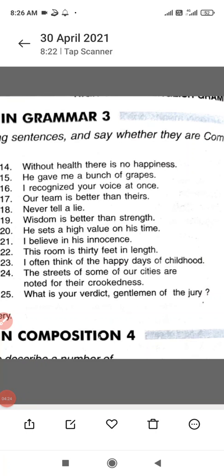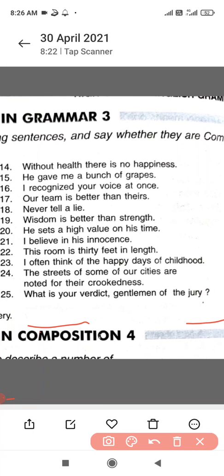Sentence number 14. Without health, there is no happiness. So what is this health? Health, beta, is a state. It's a condition. It indicates a state. So it's an example of abstract noun. Happiness likewise also is an example of abstract noun. Okay. He gave me a bunch of grapes. Bunch is what? It's a bundle, collection. So collective noun.